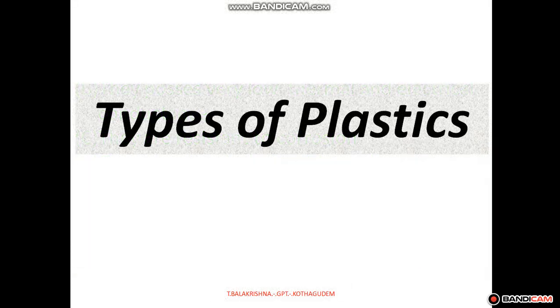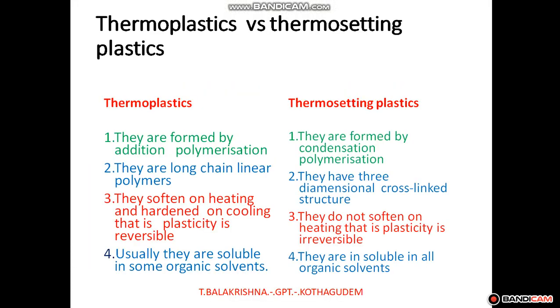Come to the next one, types of plastics. Here plastics are classified into two types, thermoplastics and thermosetting plastics, depending upon the mechanism. Thermoplastic means which plastic can be softened on heating and hardened on cooling. Such type of plastics is called thermoplastics.